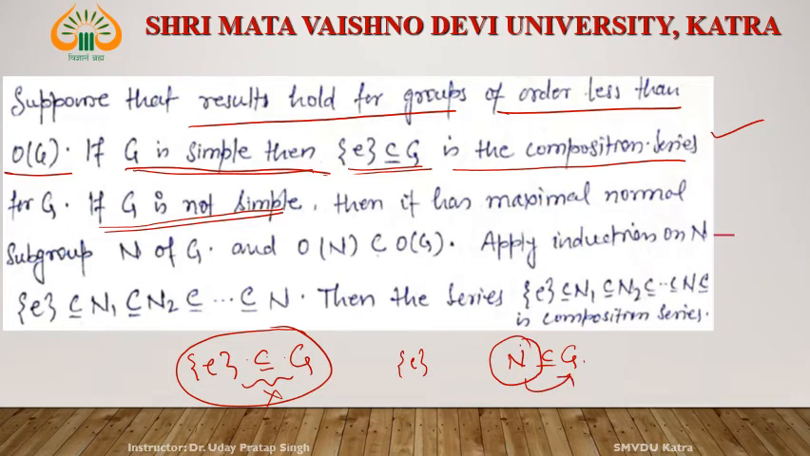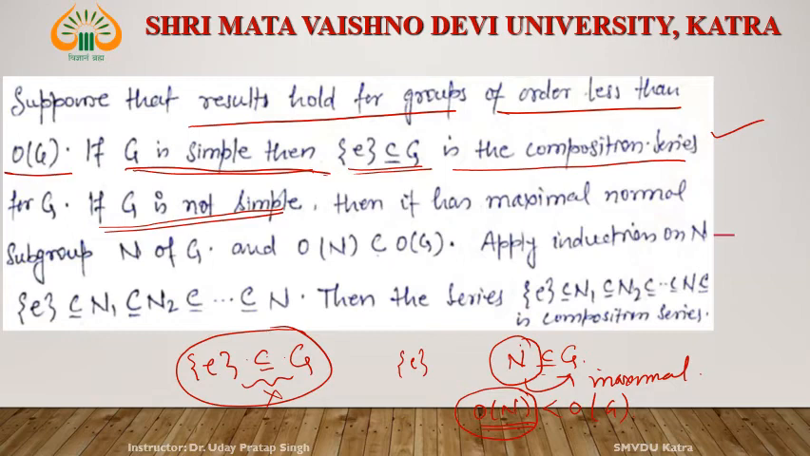Then this N is maximal also. In all normal subgroups, one is maximal. Say this N is maximal, but the order of N is less than the order of G. Yes, the order of N is less than the order of G. In this case, by the method of induction, there exists a normal series for N.